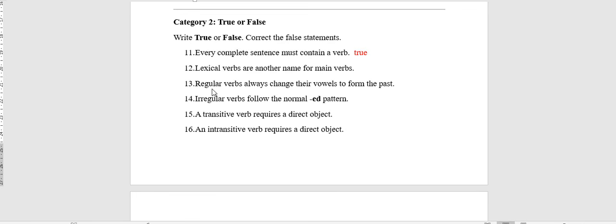Regular verbs always change their vowels to form the past. No, that's irregular verbs. Number 14. Irregular verbs follow the normal ed pattern. No, that's regular verbs. Number 15. Transitive verbs require a direct object. True. Number 16. An intransitive verb requires a direct object. False. That's transitive.